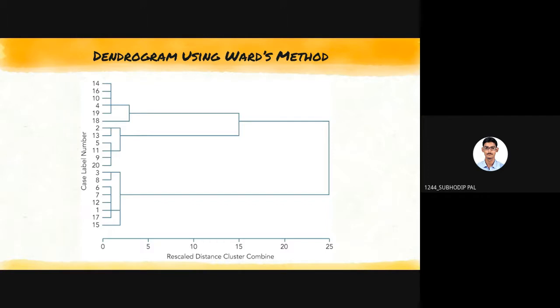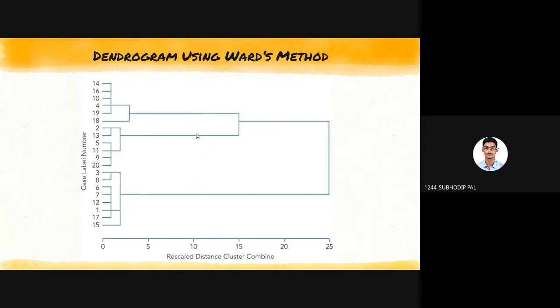So you have to add the semi-partial R square values from the table. Suppose I am getting 10. I have to draw one vertical line. That vertical line is cutting how many horizontal lines in the dendrogram? Here, if I draw here, how many horizontal lines will be cut by that vertical line? 3, right?